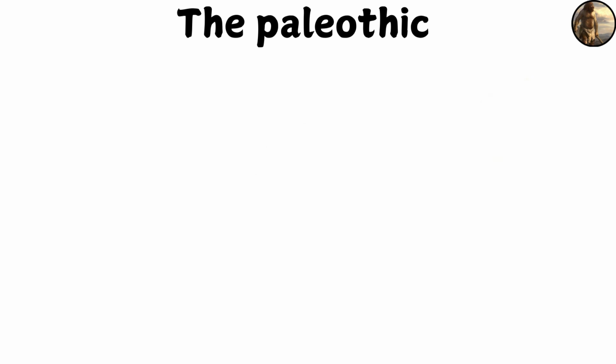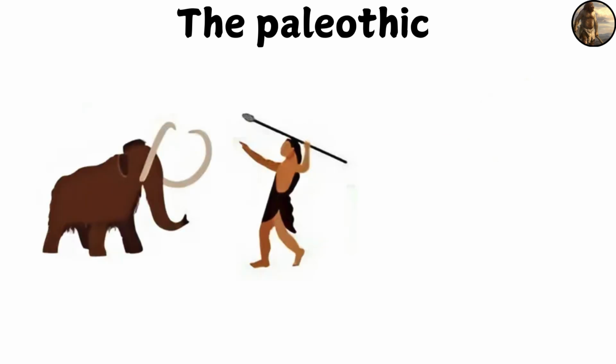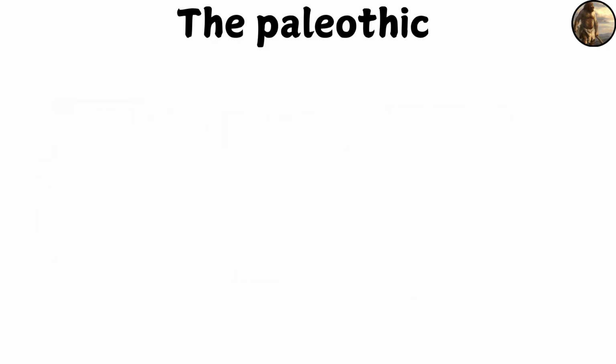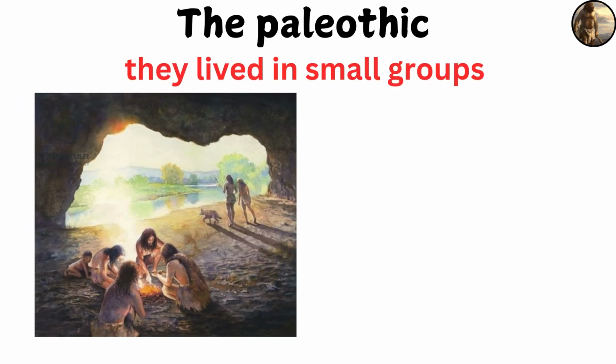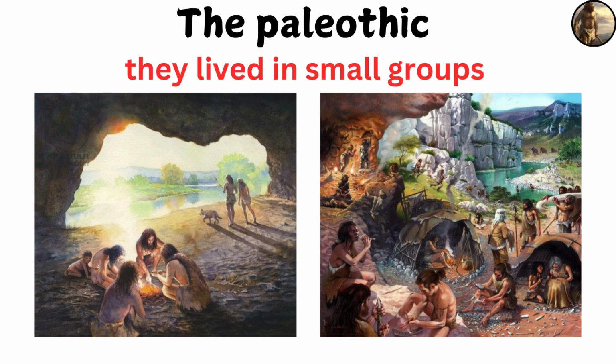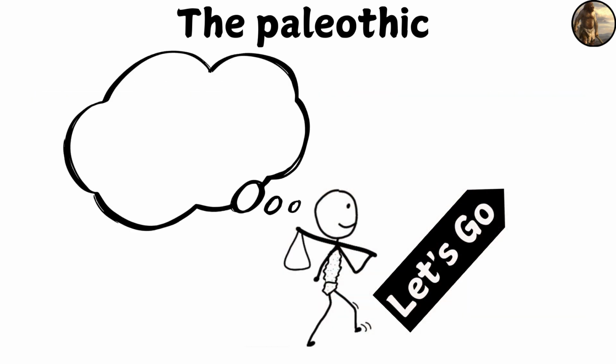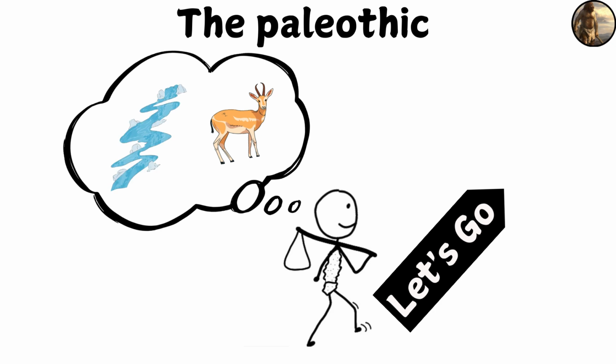In this era, humans relied on hunting animals and gathering plants. They lived in small groups consisting of about 20 to 50 individuals. This lifestyle was based on constant movement in search of food and water.